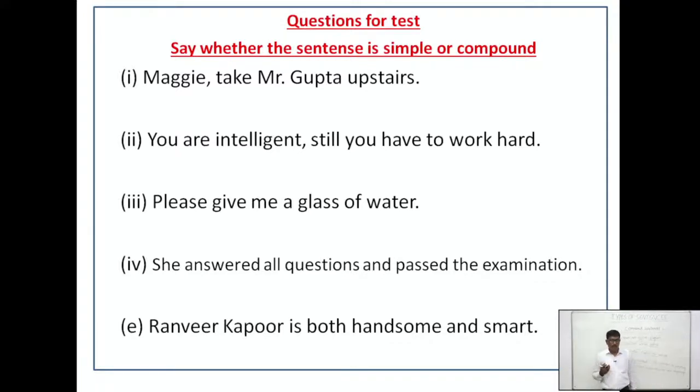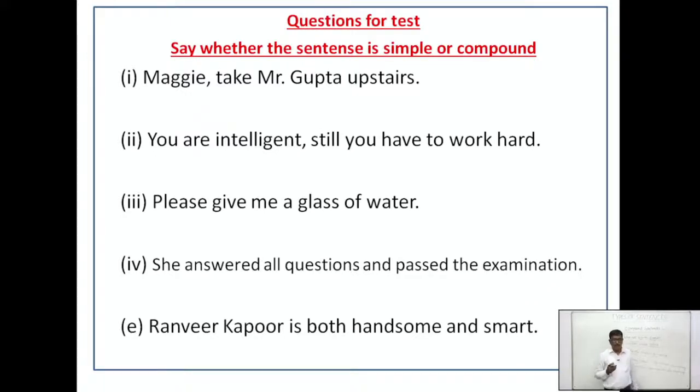Number 2. You are intelligent. Still, you have to work hard. What kind of sentence is it? Is it compound or simple? Very good. It is compound. Why is it compound? Because still is used. Still is a conjunction used for contrast, and both the sentences oppose each other, so it is a compound sentence.